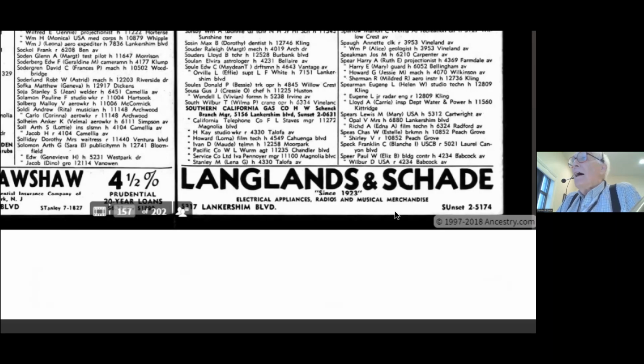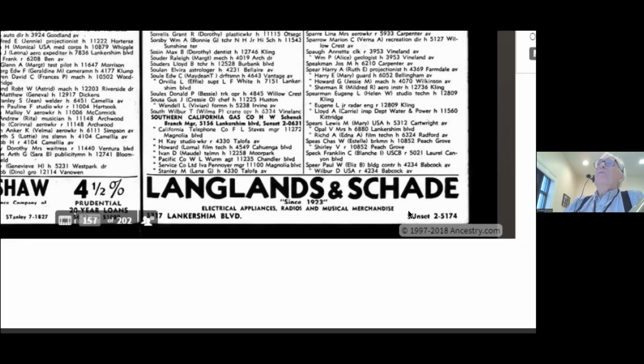Langlands and Shade. I just noticed down here yesterday as I was looking at this, since 1923. I didn't realize that the store was that old. I was working there in the '45, right after World War II, 45 to 48, when I graduated from high school. But we sold records. That's when vinyl records came out. We had the old 78s before that. Vinyl records came out. Tape recorders came out. Wire recorders. Some of you may not even remember those. TVs came out. We sold all that kind of stuff. And gosh, when I saw that, I thought, oh my goodness, there it is. And so that's an example of that.